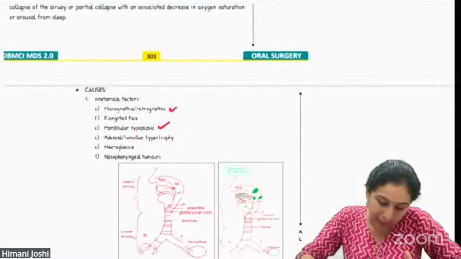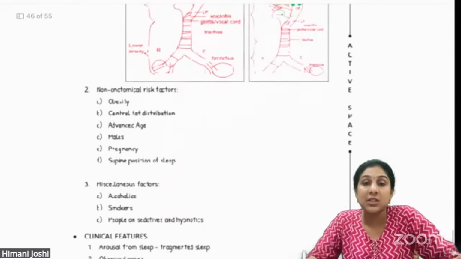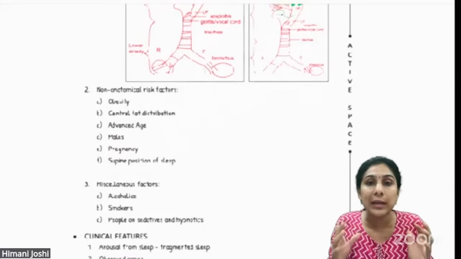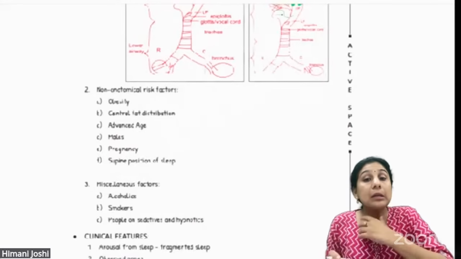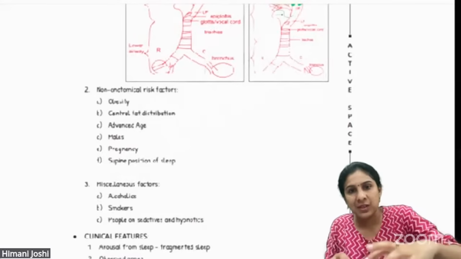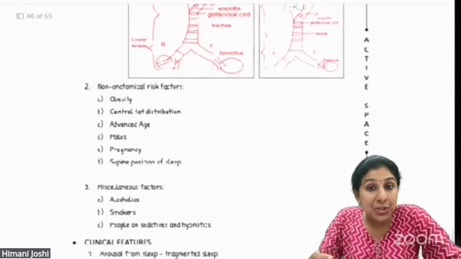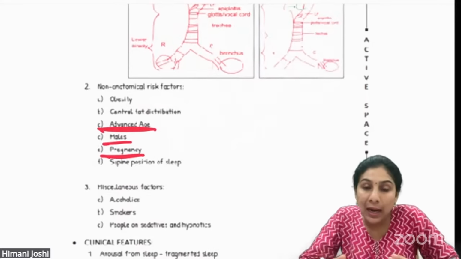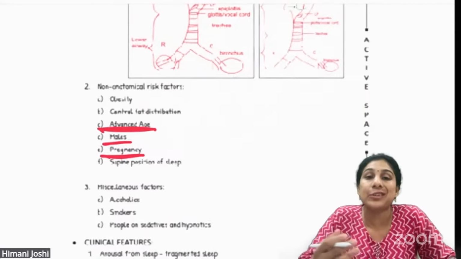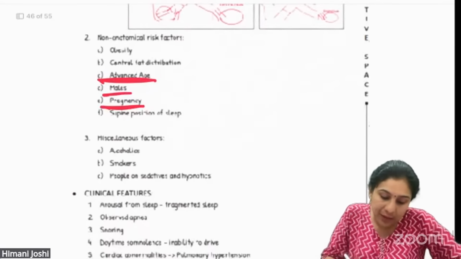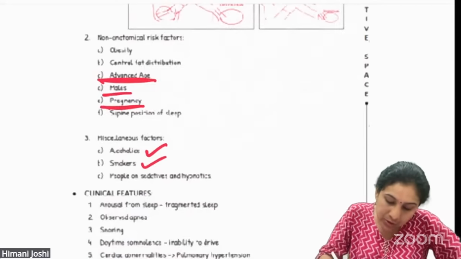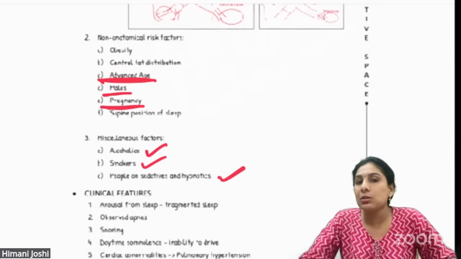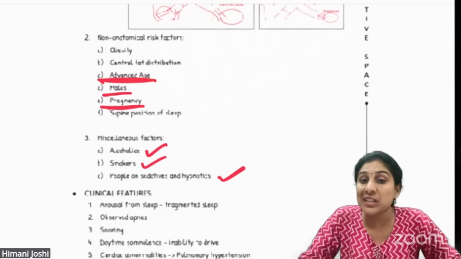Other than that, there are also certain non-anatomical risk factors like obesity. A person with a very wide bull neck, a lot of fat around the neck, that also contributes to obstructive sleep apnea. Advanced age, male gender, pregnancy, all these things are the non-anatomical factors which contribute to the severity of OSA. Miscellaneous factors like alcoholics, smokers, people who are on sedatives and anti-hypnotics, such kind of drugs, in them also there is a chance of sleep apnea.